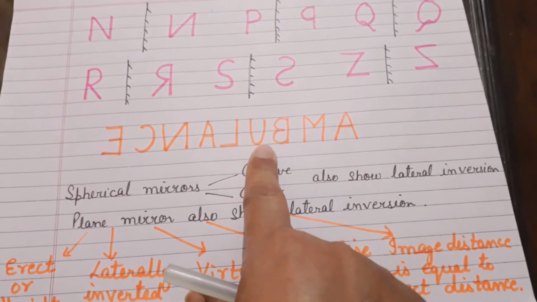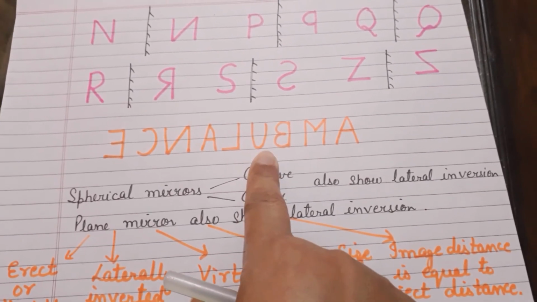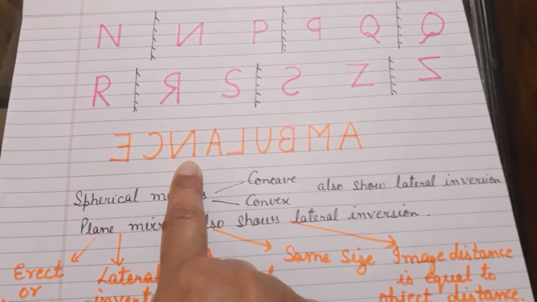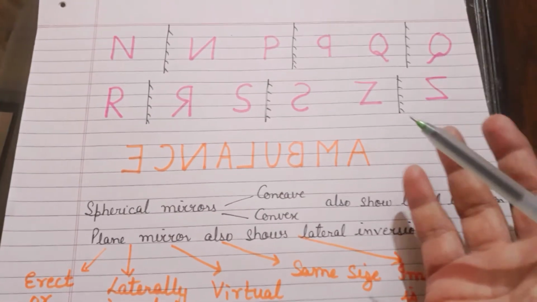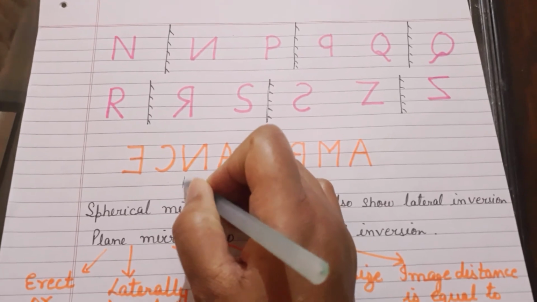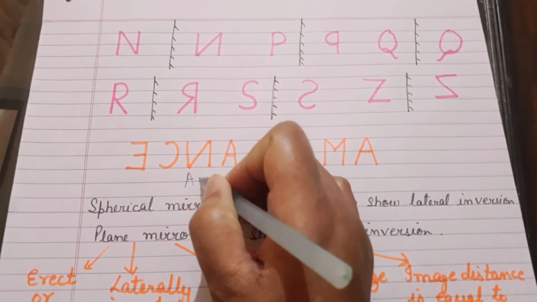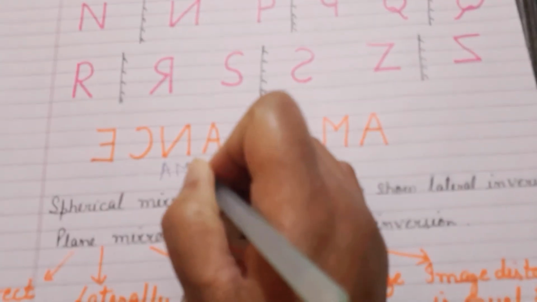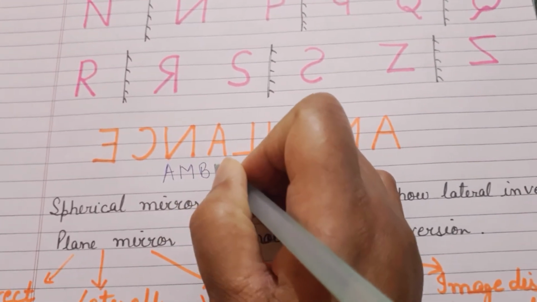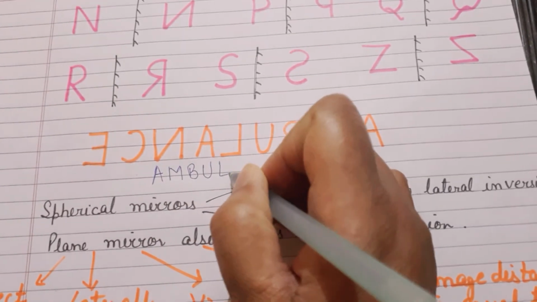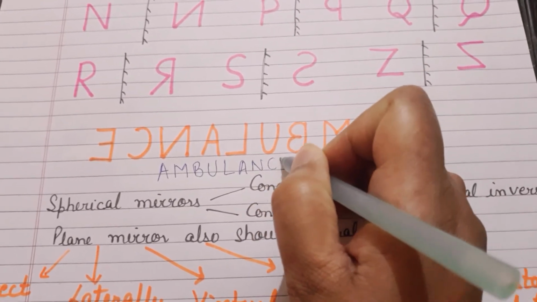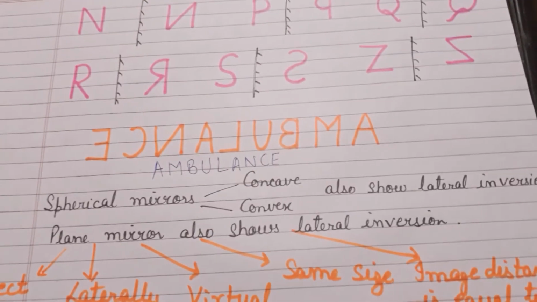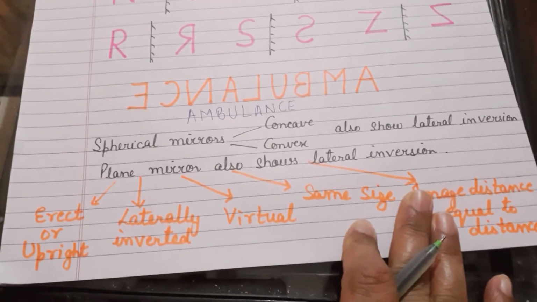And please do this activity, children. I want you to perform this activity by writing this in the same manner and holding that sheet of paper in front of a plane mirror. You will see that it is observed in a proper manner, written as ambulance in the same manner. See, I'm writing it for you. It will appear in this manner when you look into the plane mirror.